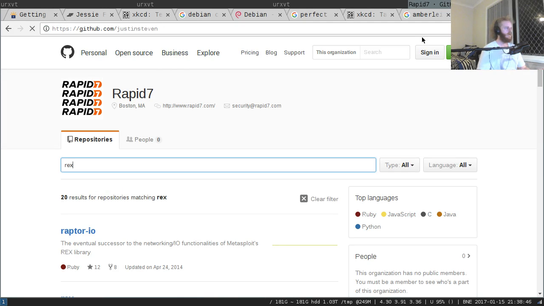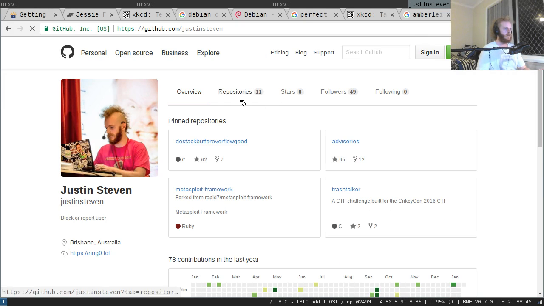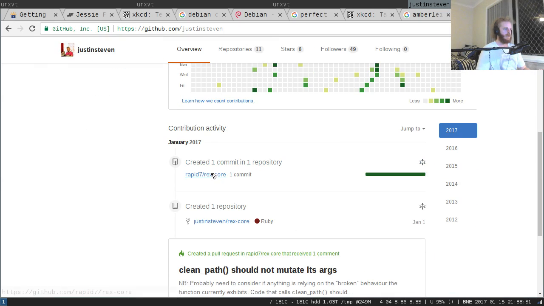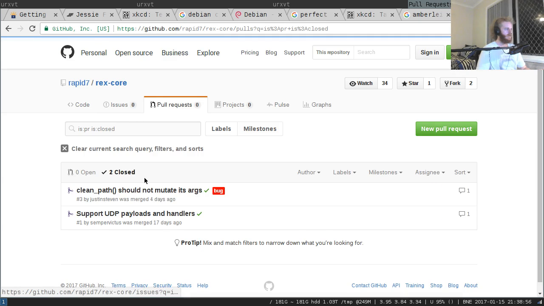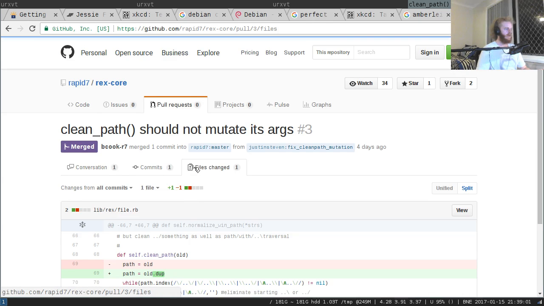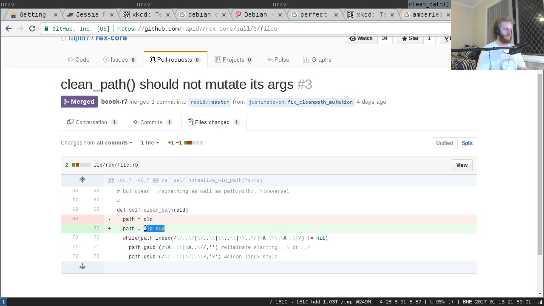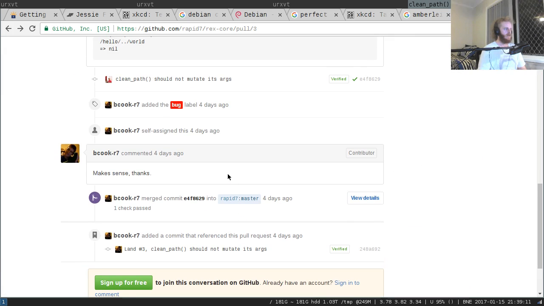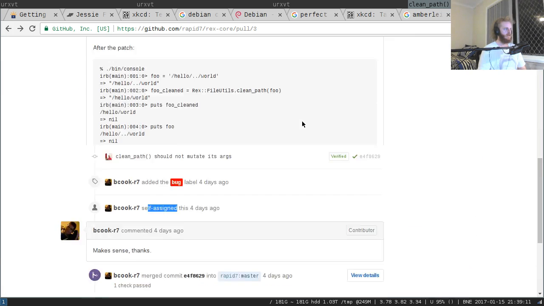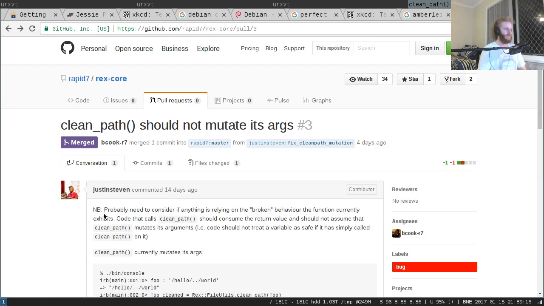Can I just do this? I'm not logged in since the browser crashed on me. So it was in Rex core pull requests, closed. I reckon this change that I made here seems to have had no adverse impacts, and maybe Rapid7 actually checked it before they landed it to make sure that this had been done, and I just went and doubled their work. But at least I can sleep.